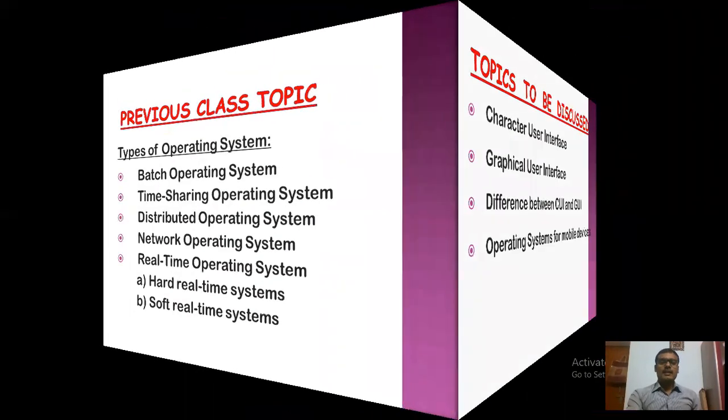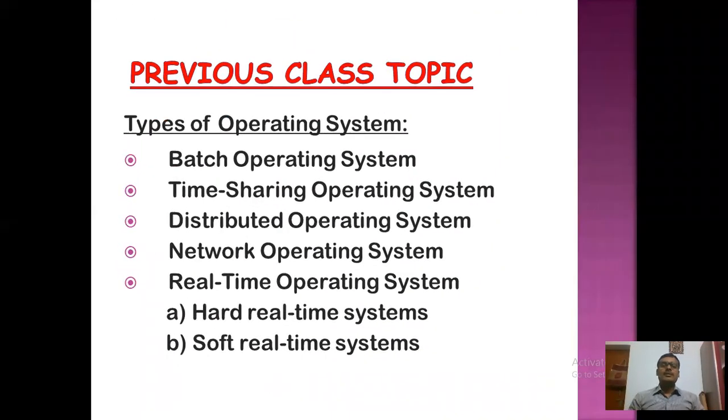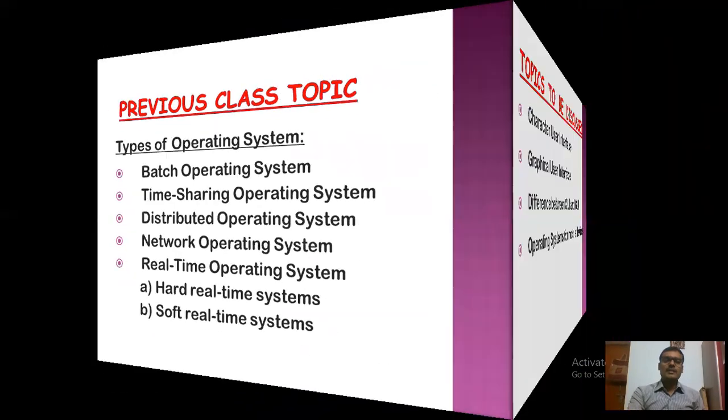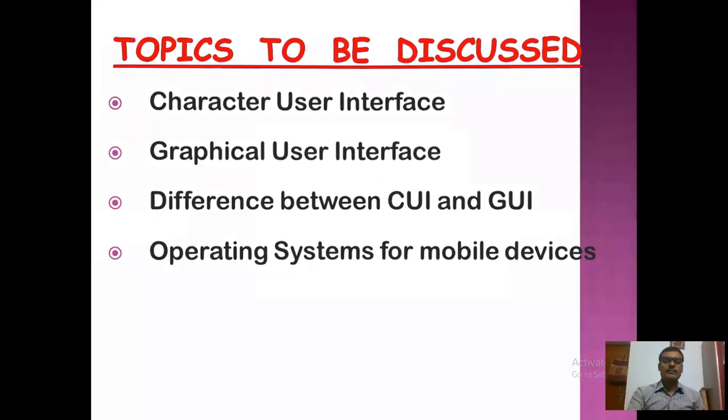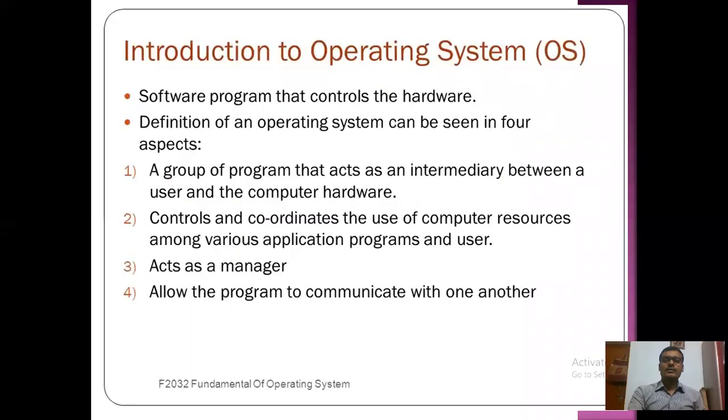In the previous class, you can see I have discussed types of operating system: batch operating system, time sharing operating system, distributed operating system, network operating system, and real-time operating system. That is hard real-time and soft real-time. So these topics have been discussed. Now coming to this topic, character user interface. So first, let us revise the previous topic.